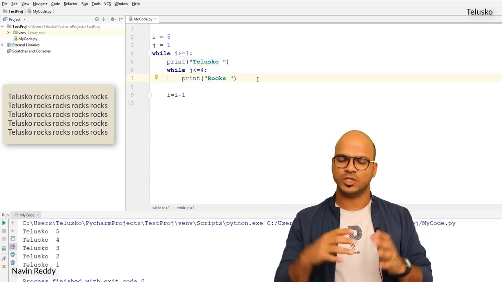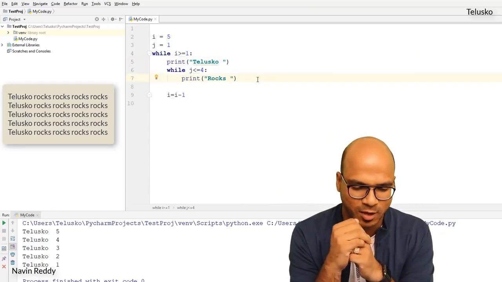So before executing this, you try to guess the output, okay? It depends upon you now. You tell me what's the output.